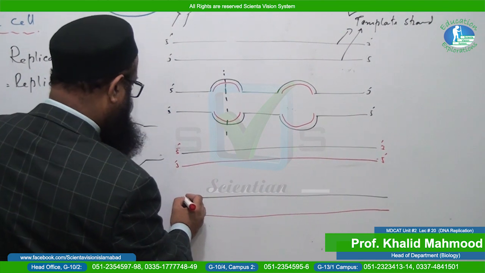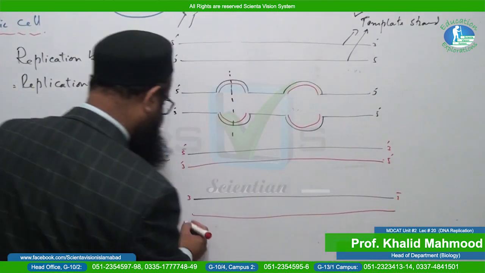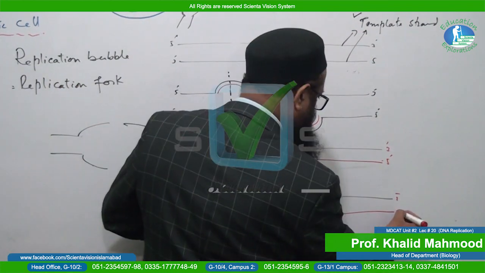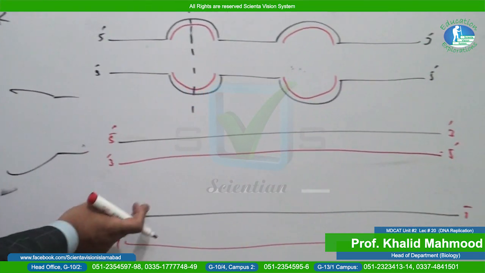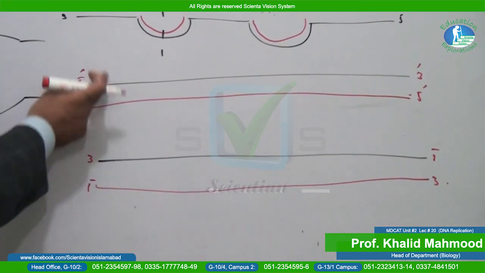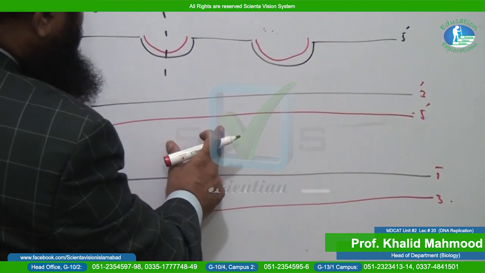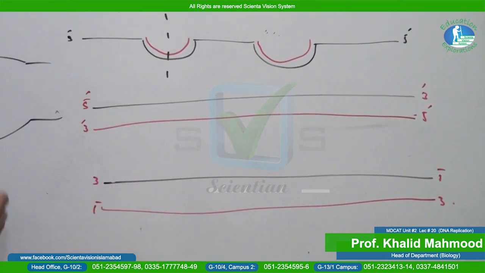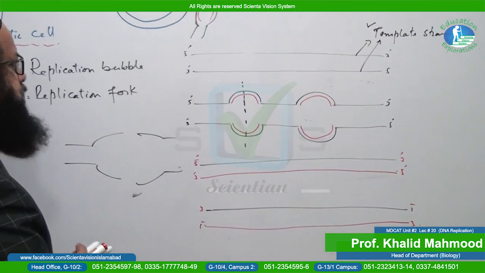Anti-parallel again: this one is in 3 direction, this one is in 5 direction, and this one is 5, and this one is in 3 direction, anti-parallel. Now you can see that one is the parental strand. Again this one is the parental strand, these strands were template strands, and this is the daughter strand or complementary strand. So this is the process of replication in case of what, eukaryotic cell.